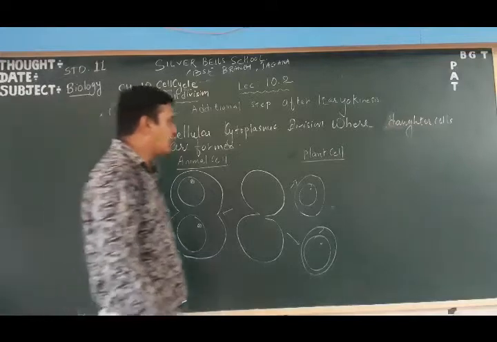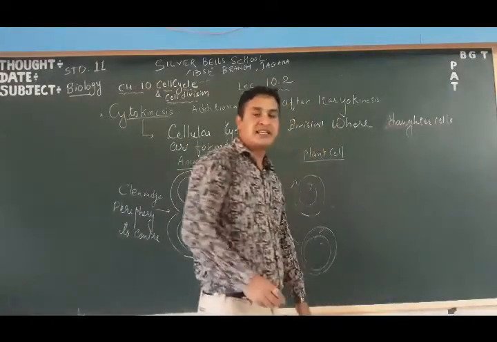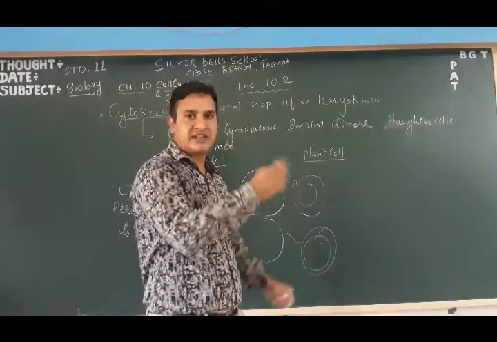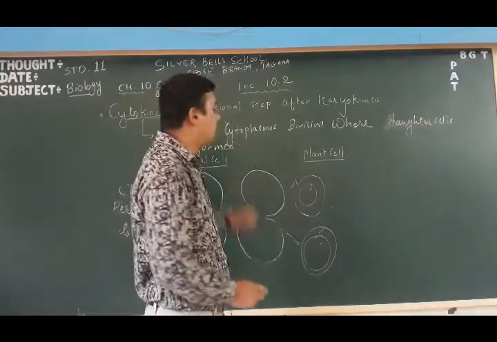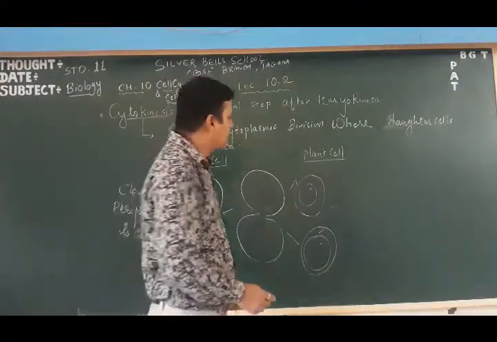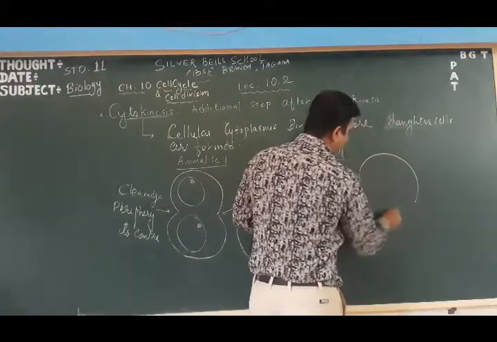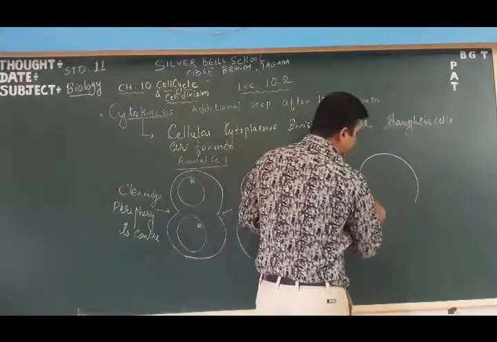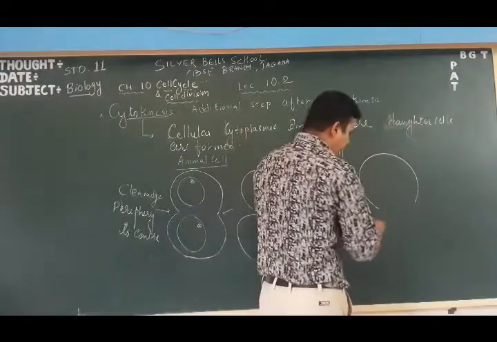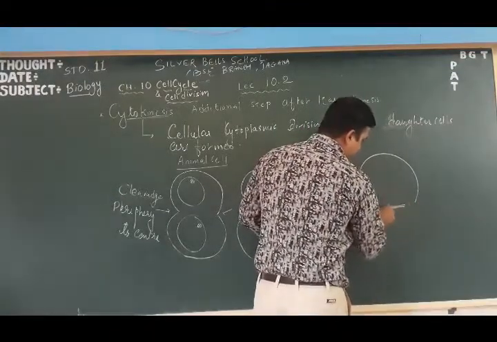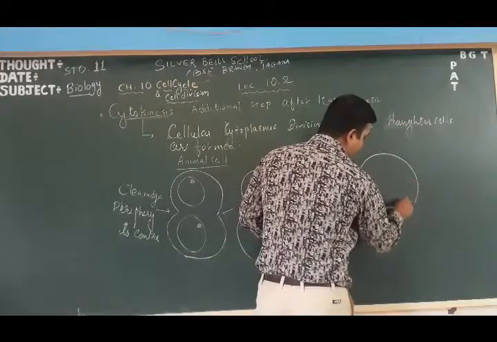Now let us talk about the plant cell. The plant cell is just the reverse or opposite of the animal cell. In a plant cell, during cytokinesis, first of all the middle lamella is formed.